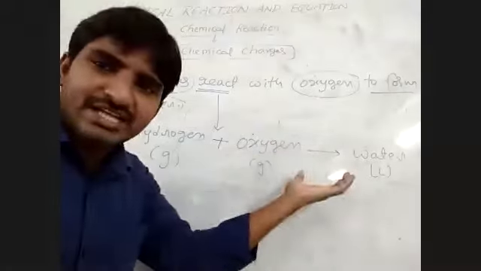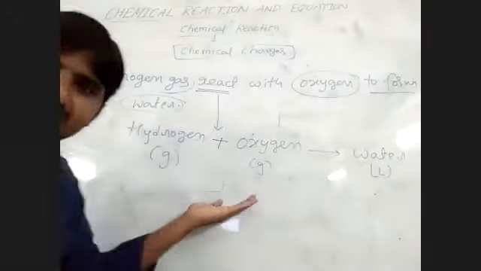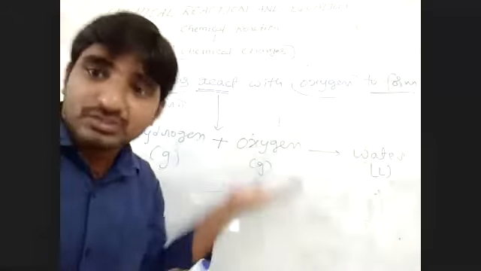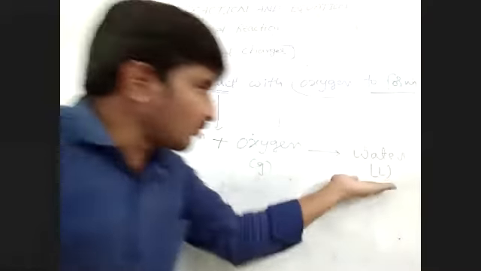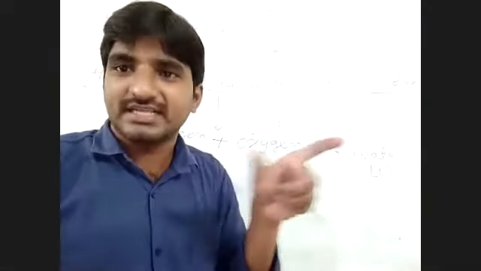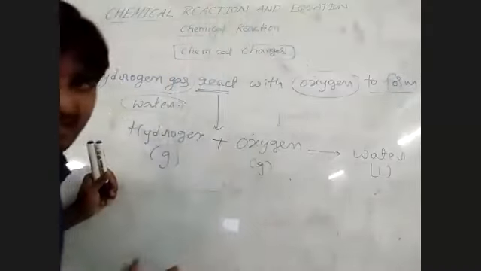Under certain conditions, the liquid water never comes back to hydrogen gas and oxygen gas. The hydrogen gas and oxygen gas are never produced simply. In the presence of electricity, this water undergoes electrolysis to produce hydrogen gas and oxygen gas, but under some conditions it never comes back. So this type of reaction is called a chemical reaction.